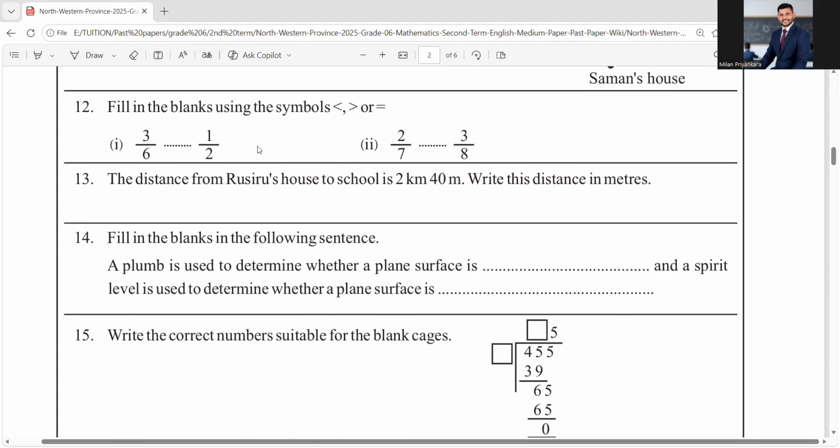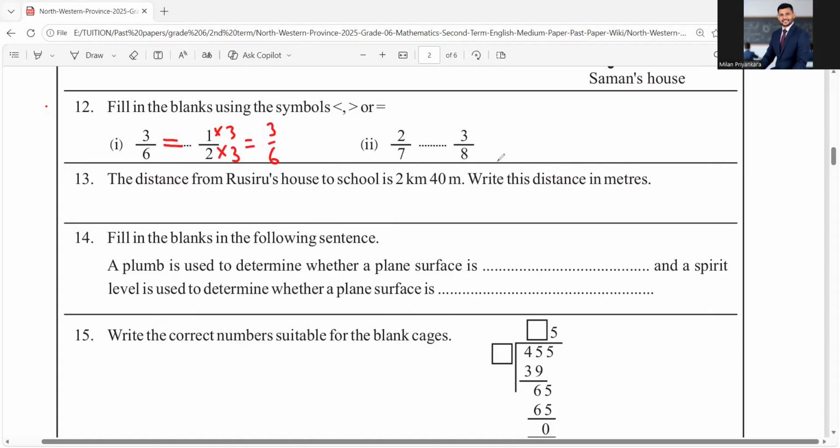Fill in the blanks using the symbol less than, greater than, or equal. In this one, 3/6 and 1/2. When you have something like this, you are supposed to make a common denominator. For that, we can multiply by 3. So you get 3/6 now. That means both are the same, right? Then you can write the equal sign.